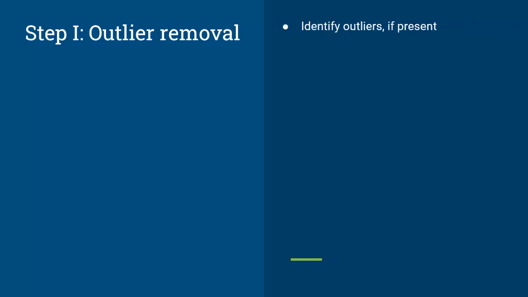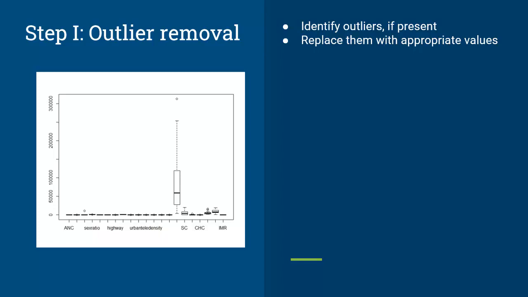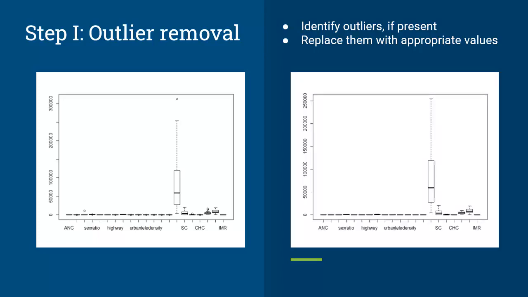Now, our first step involves removal of outliers. Outliers are values that are greater than Q3 plus 1.5 times interquartile range or smaller than Q1 minus 1.5 times interquartile range. We identify those points if present and replace the outliers that have much larger values with the maximum of the variables without outliers, and outliers that have much smaller values are replaced by the minimum of the variables without outliers. The box plot here clearly shows the presence of outliers as indicated by the circles. After removal, we get the box plot as this.